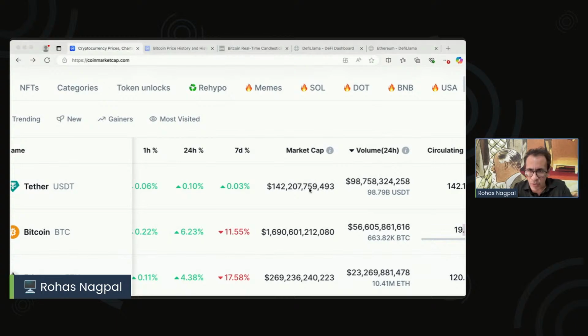I think I see a question. Is OHLC as per India time? Day open or close as per time? No. What happens is it would depend upon where that particular platform runs. So CoinMarketCap, to the best of my knowledge, goes as per PDT, Pacific time. So maybe if you look at the prices on an Indian stock exchange, it may show it to you with Indian time. It would depend upon where that particular platform is running. Usually I find that the prices are either in UTC timing or in Pacific timing.